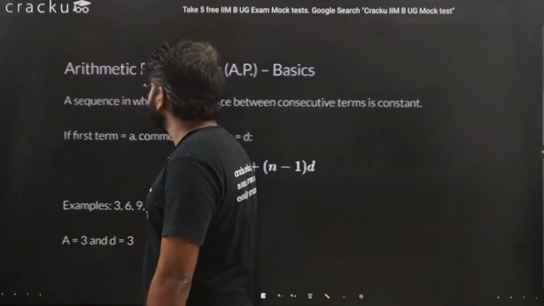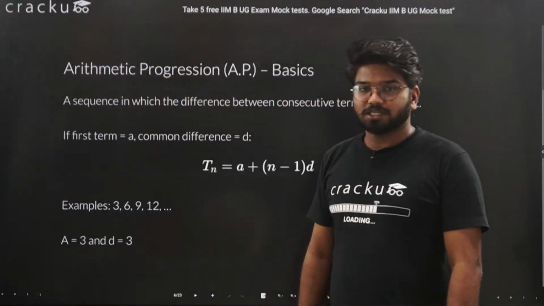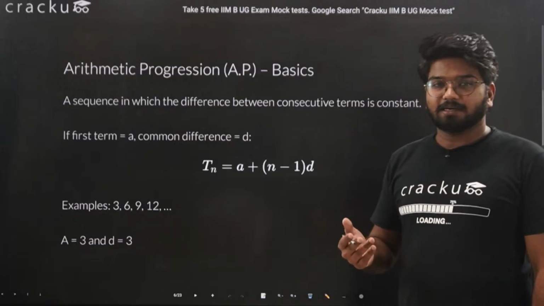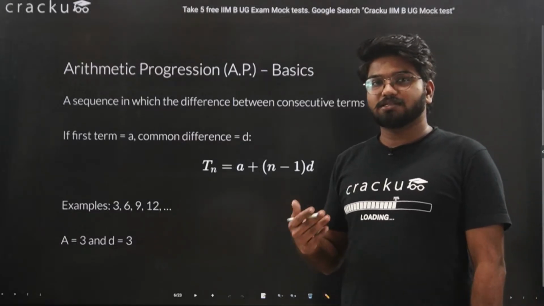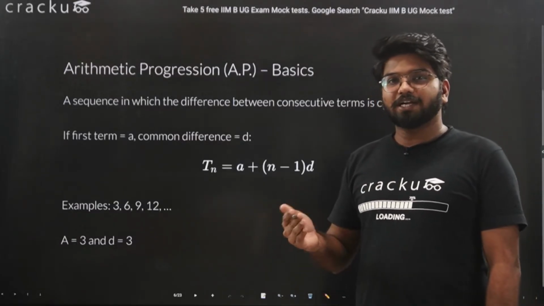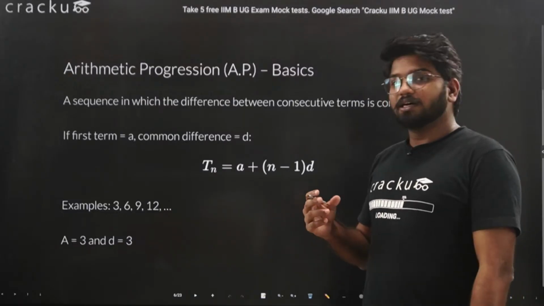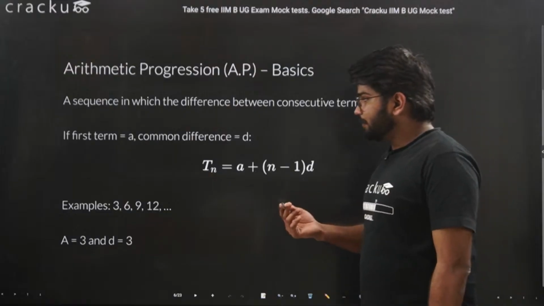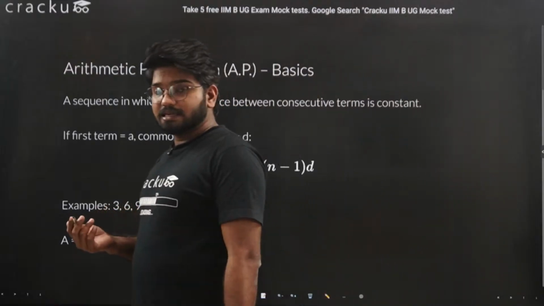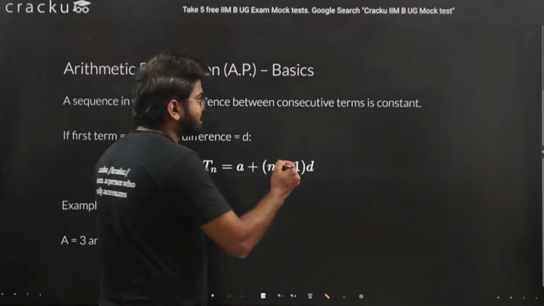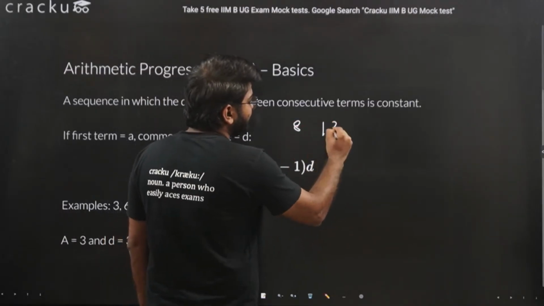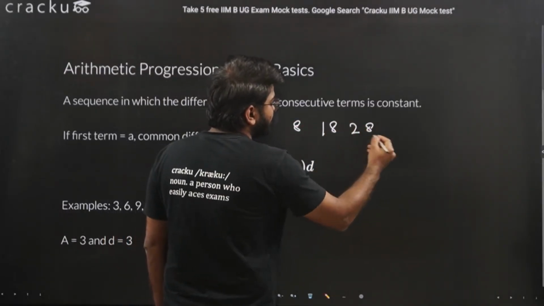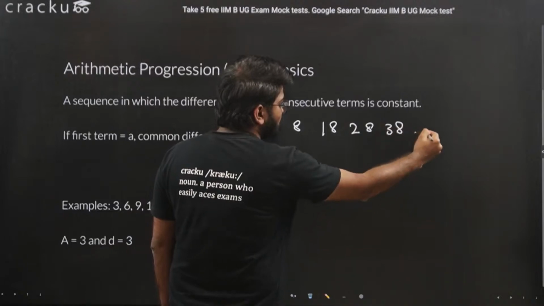Okay, first, arithmetic progression. Arithmetic progression is nothing but when the difference between 2 terms in a particular sequence is constant. For example, let's say I write a sequence 8, 18, 28, 38 and so on.